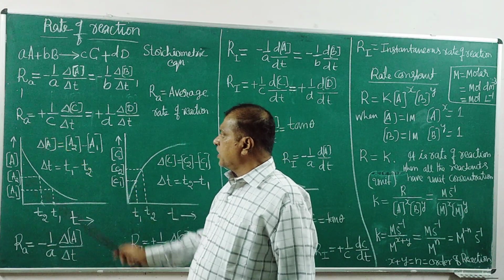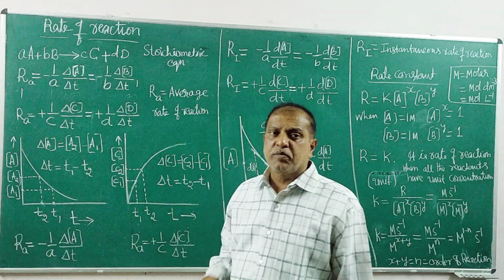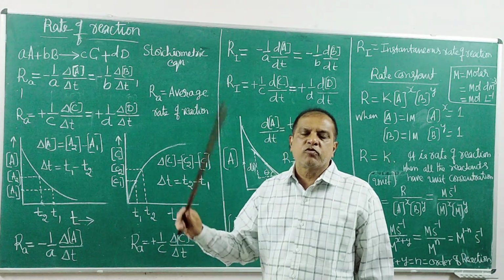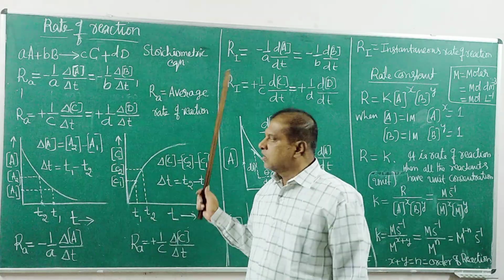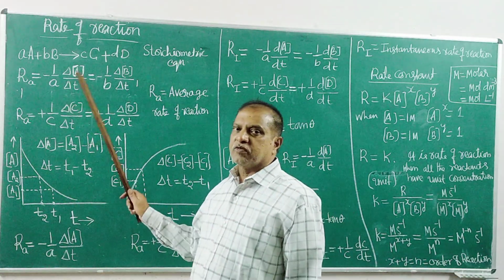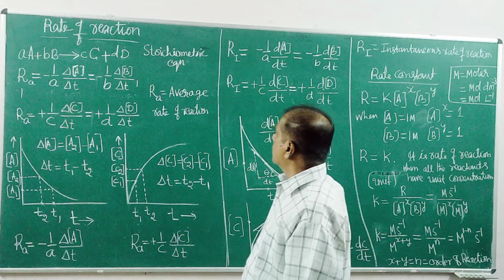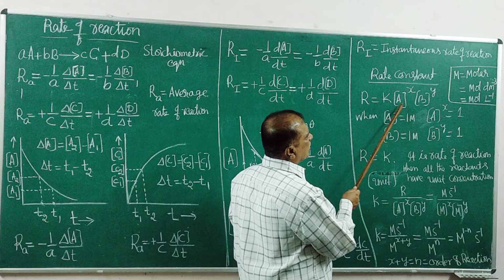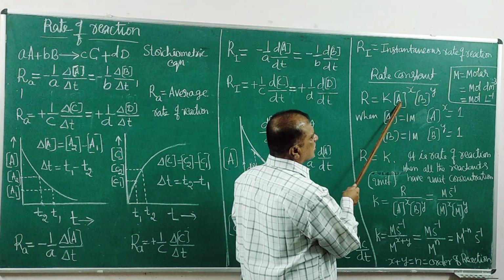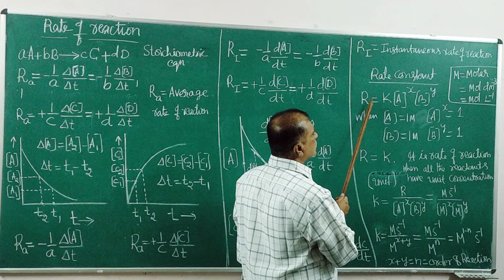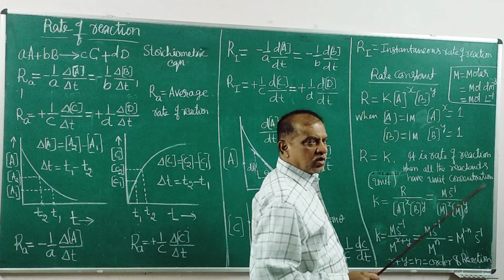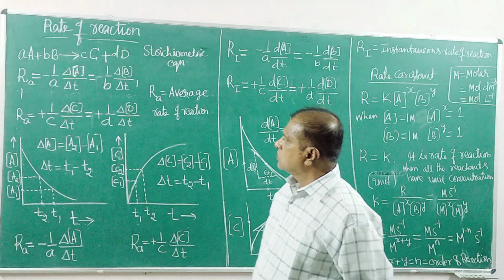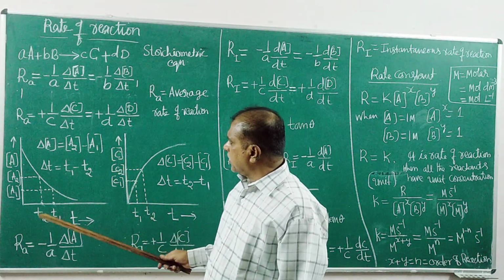So this is the average rate of reaction or mean rate of reaction. Why? Rate of reaction is never uniform. It is not constant at all. Rate of reaction keeps changing, varying at all times, because this equation says that rate of reaction is concentration dependent. These are the reactants. This concentration decreases, rate also decreases. So with time, rate of reaction, speed of reaction keeps decreasing. So that is why I am talking about this rate of reaction.